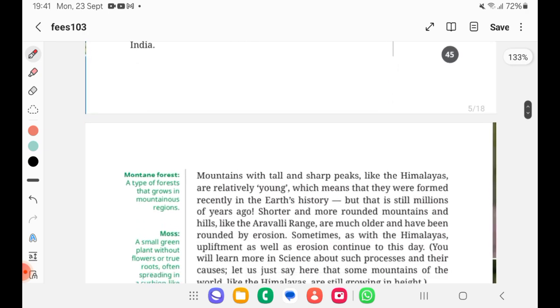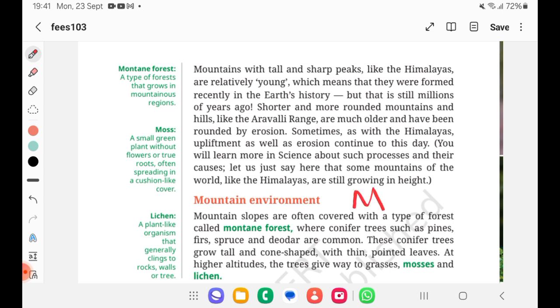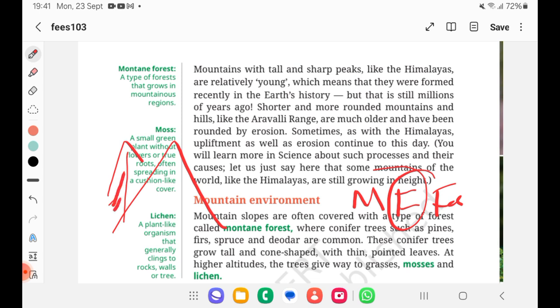So yeah, I mentioned most of the points here. Whatever forest we see on the mountain, we call it mountain forest. Now I told you we should know what a mountain is and what the flora and fauna there are, right? Now flora, plants we are talking about. How will they be there? These plants will grow on the slopes, right? And they will have needle-like leaves. You would have seen Christmas trees, right? Or in the Bahubali movie, you would have seen the trees, right? So such kind of trees will be there.